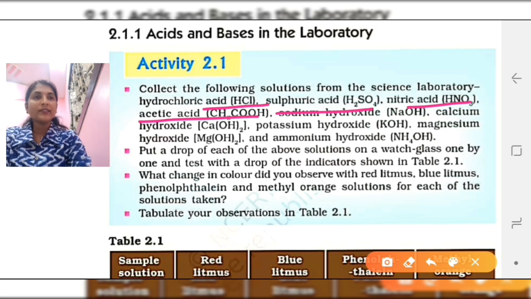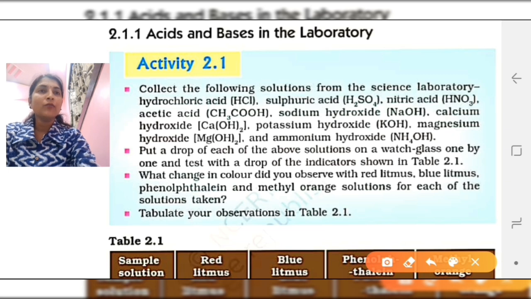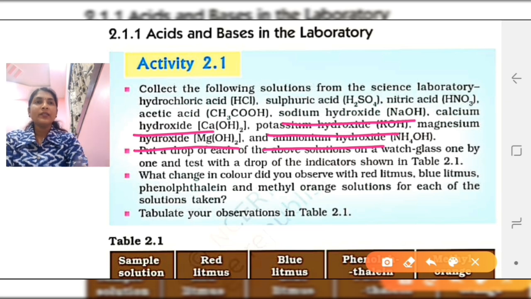With the acids, again some samples of bases you have to collect, which are those: sodium hydroxide NaOH, calcium hydroxide Ca(OH)2, potassium hydroxide KOH, magnesium hydroxide Mg(OH)2, and ammonium hydroxide NH4OH. So these are the samples. In the base the OH group is mentioned, and this OH shows that it is a base.